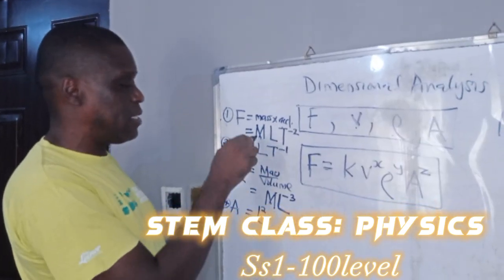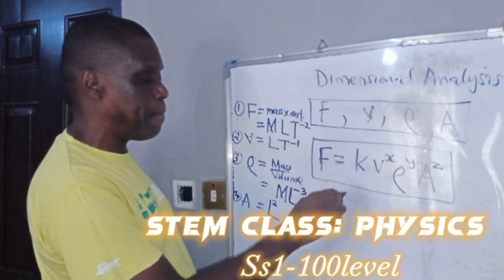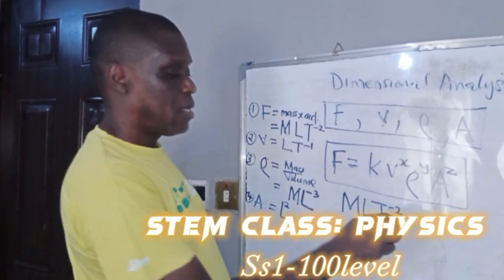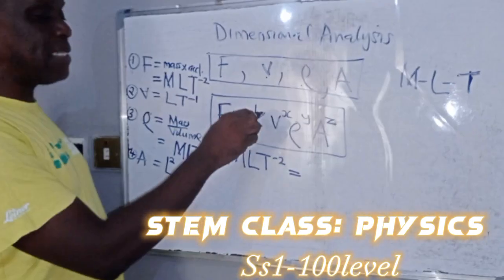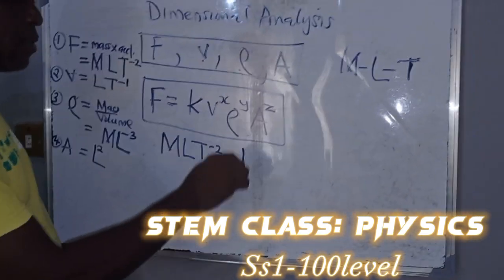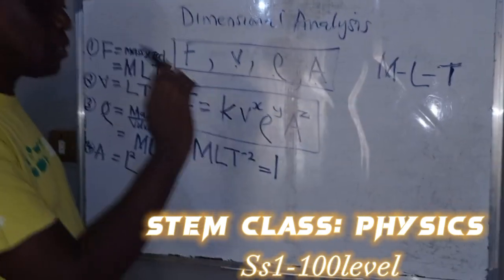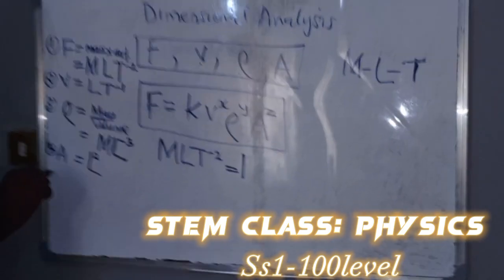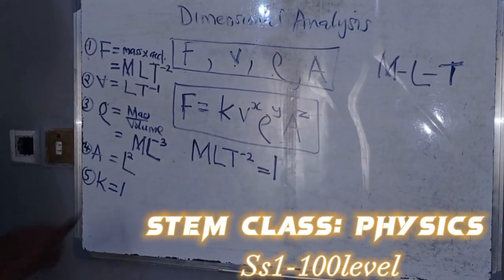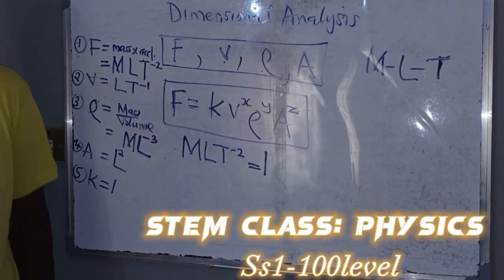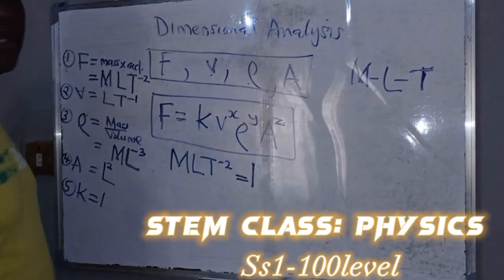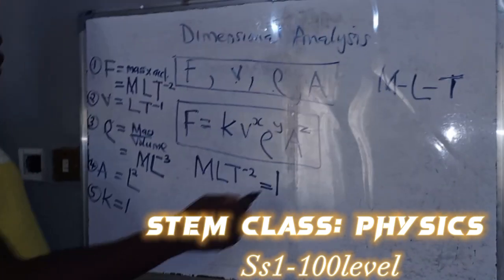The force is this. Our force is M L T minus 2 equals to, this is dimensionless. It means it has no unit. So you just leave it there or you take it as 1. Just take that K. Yes, number 5. You can assume that K to be equal to 1, which is of no effect because it is dimensionless. It means it does not conform to any of these M, L and T. Okay, so we have that.